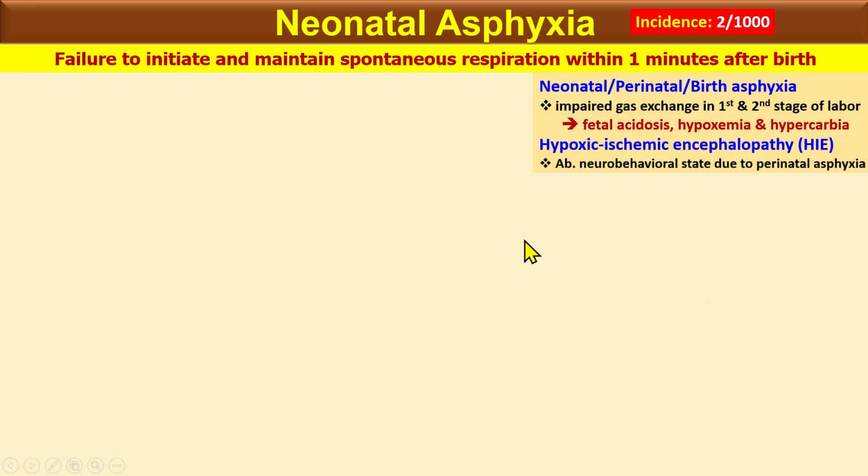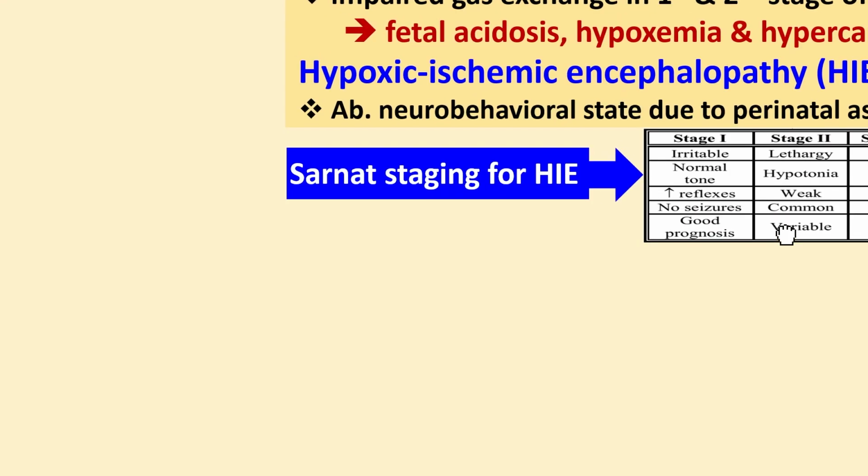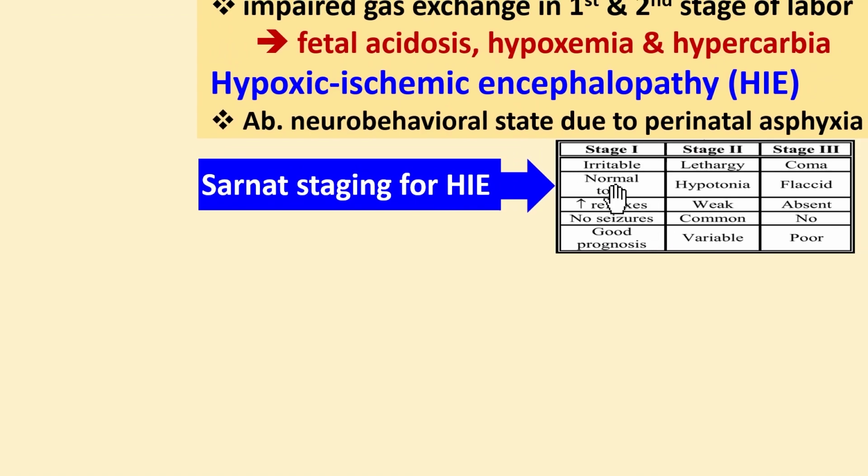Due to this, there is an abnormal neurobehavioral state. So we define it in the form of staging. Sarnat staging for hypoxic ischemic encephalopathy. There are three stages basically. In stage 1, the baby is irritable, with normal tone, the reflexes are high, but there is no seizure. So this is stage 1, which has a good prognosis.